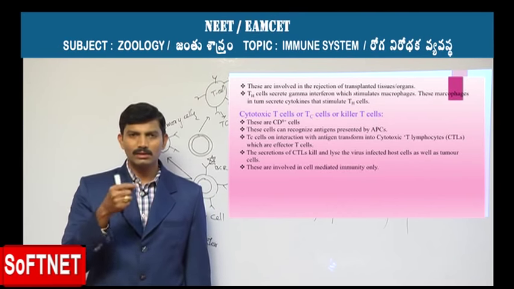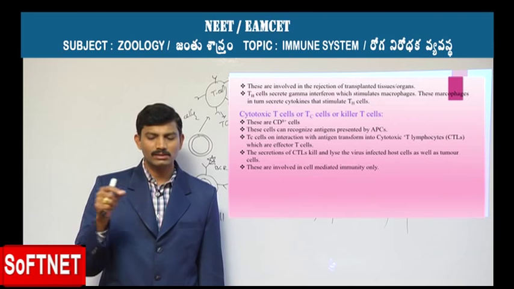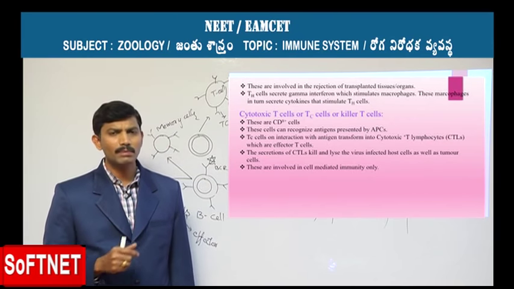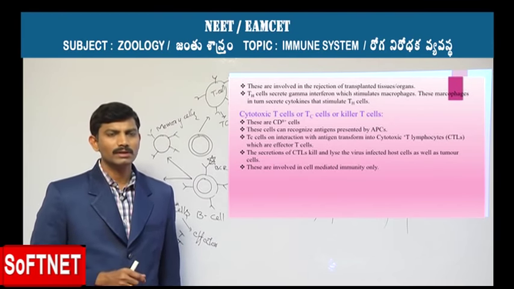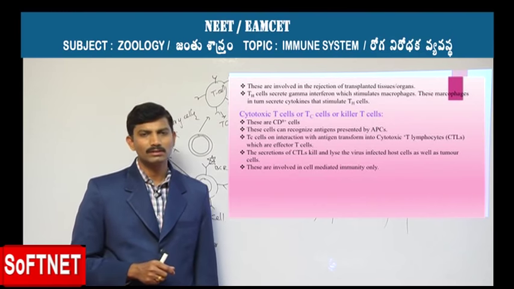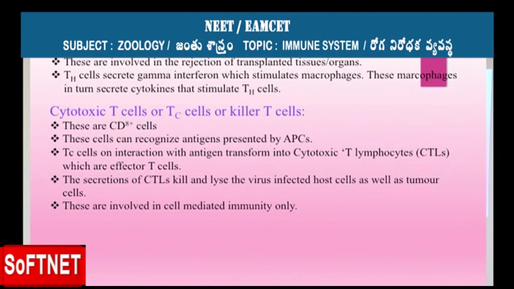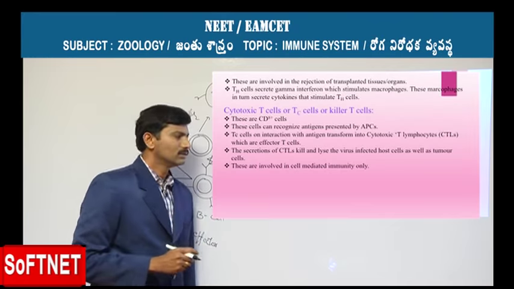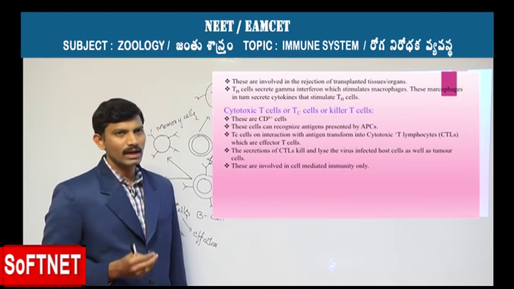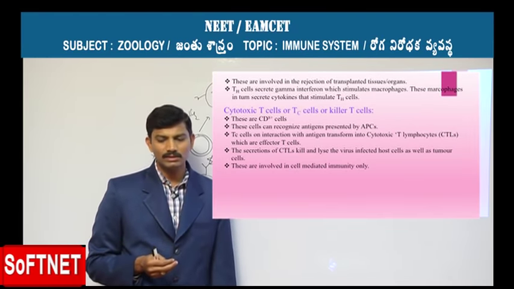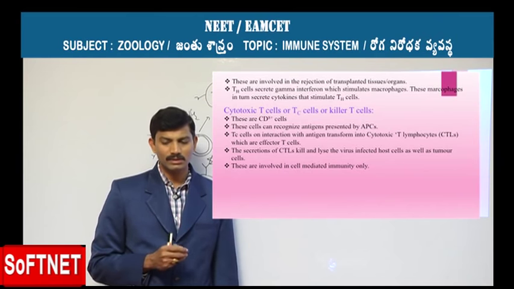So an interaction exists between the TH cells and the macrophages. Let's move on to the second kind of T lymphocytes, the TC cells. Cytotoxic TC cells can simply be called killer cells, and they are provided with a CD8 marker. They recognize the antigen only when it is presented by the APCs, antigen presenting cells.